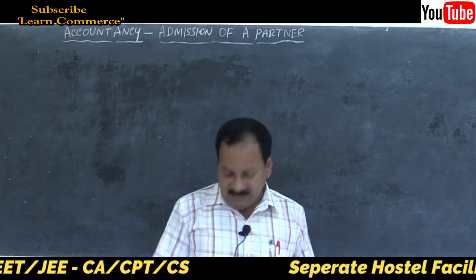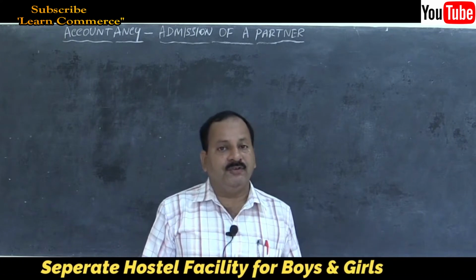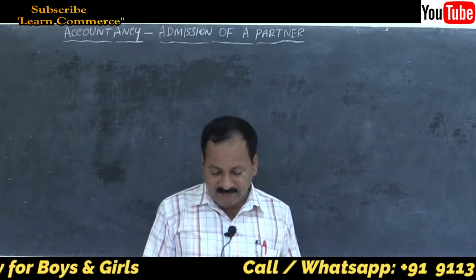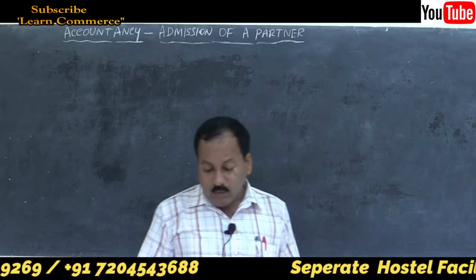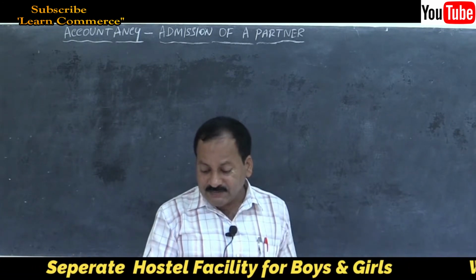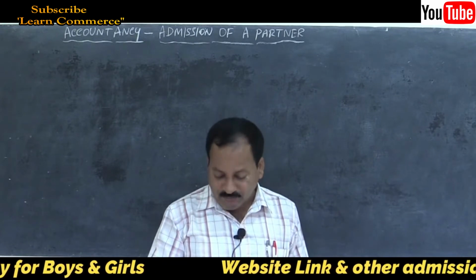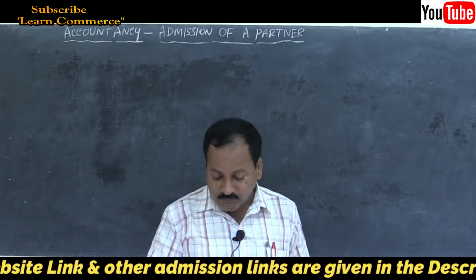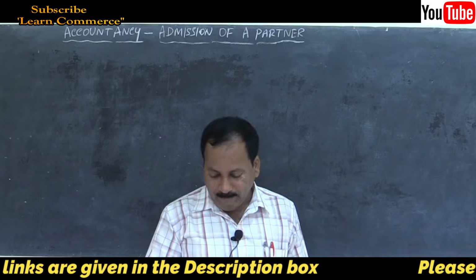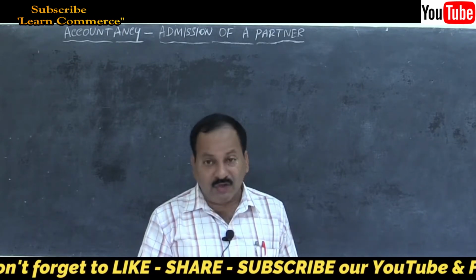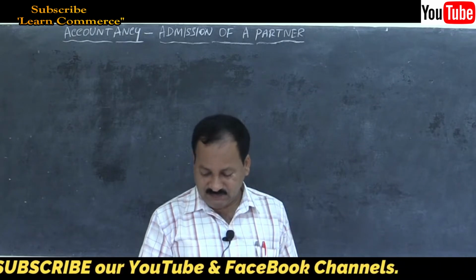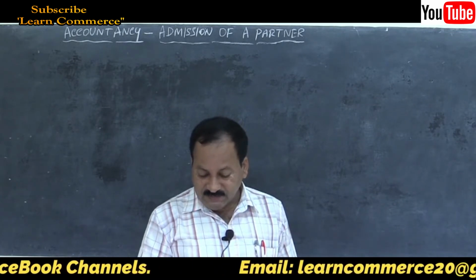Problem number 13, page number 42 of your question bank. Vani and Sandhya are partners sharing profits and losses in the proportion of 3/5 and 2/5. Their balance sheet as on 31st March 2018 was as follows. Let us see the balance sheet.